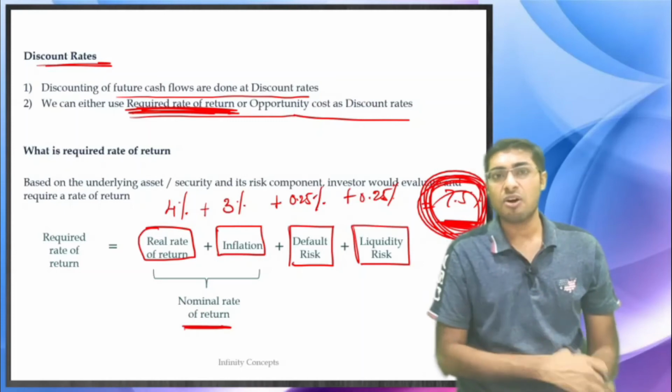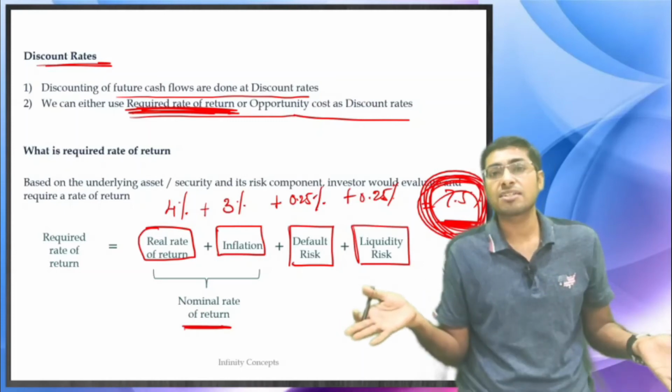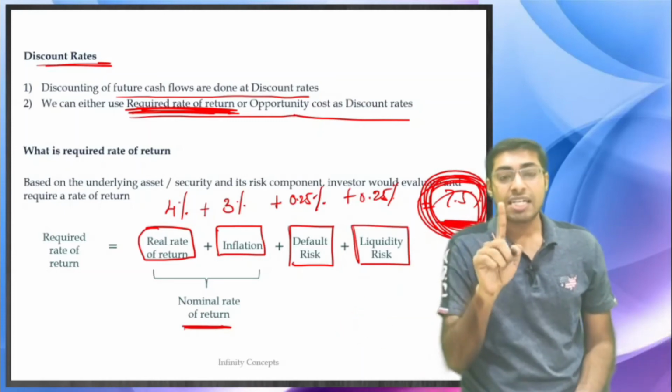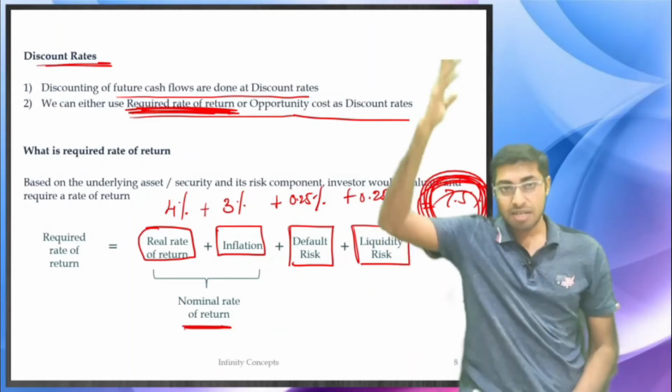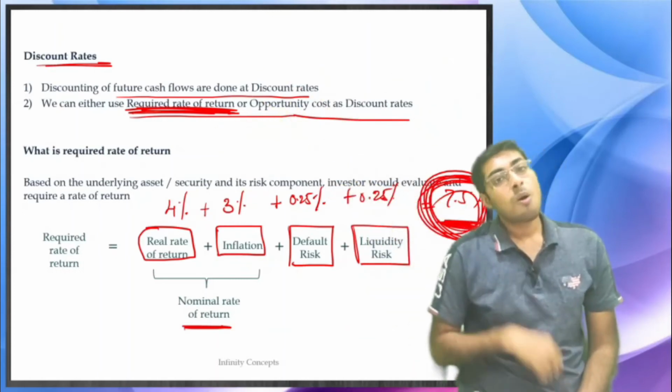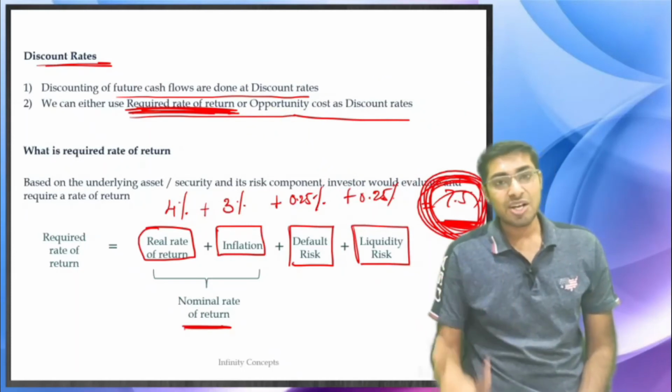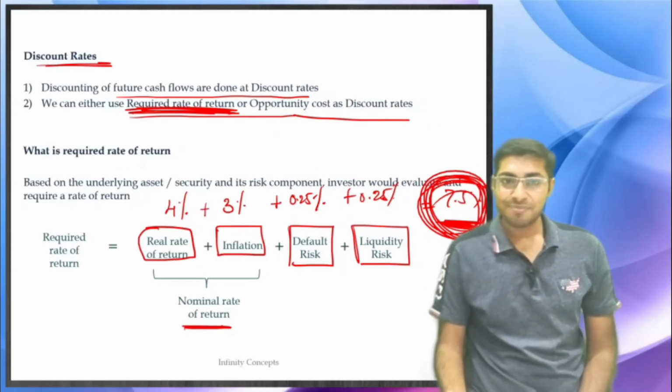Your grandparents have lost the interest for all the 50 years. This is your discount rate. So discount rates can be the market interest rates, which is nothing but the required rate of return, or the opportunity cost. Fine.